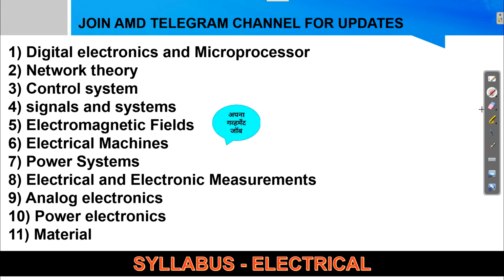The next is electrical branch. So for electrical, what do we have? Digital electronics and microprocessor, network theory, control system, signals and systems, electromagnetic field, machines, power system. Then measurement is there, analog, power electronics and material management.